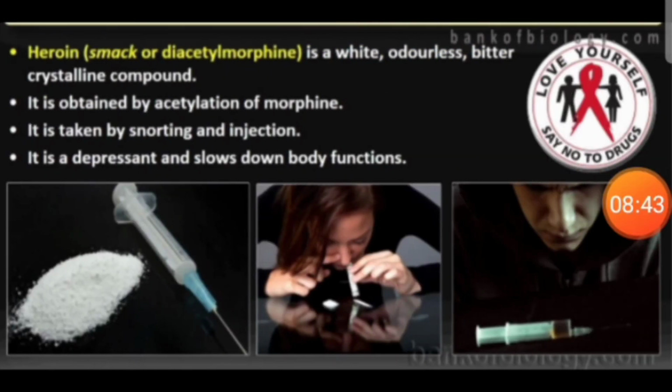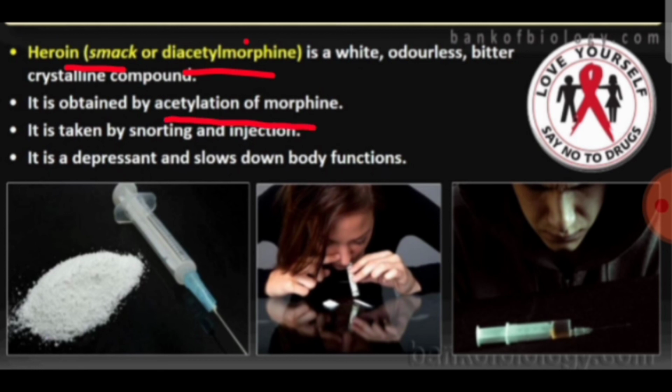Whereas heroin is commonly called smack or diacetyl morphine. You remember the common name diacetyl morphine. It is obtained by the acetylation of morphine. Heroin is obtained by acetylation of morphine, that you have to remember here.